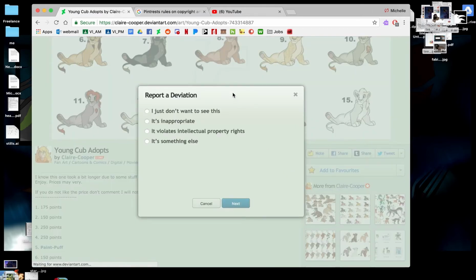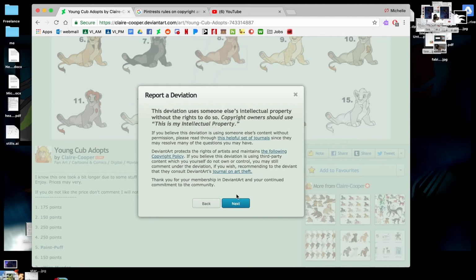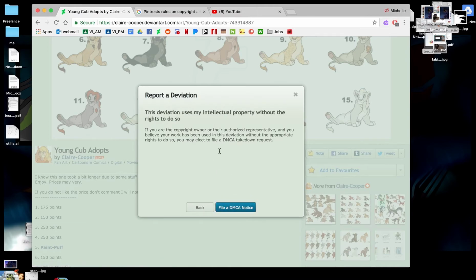Click it. And considering we are filing a copyright violation, we are going to click on "It violates intellectual property rights." Click, hit next. Then it is important that you hit "It is my intellectual property." If you do this, I believe it'll tell you to let the other person know. But if you hit this and hit next, it actually will take you to the DMCA notice. Click on File a DMCA notice.